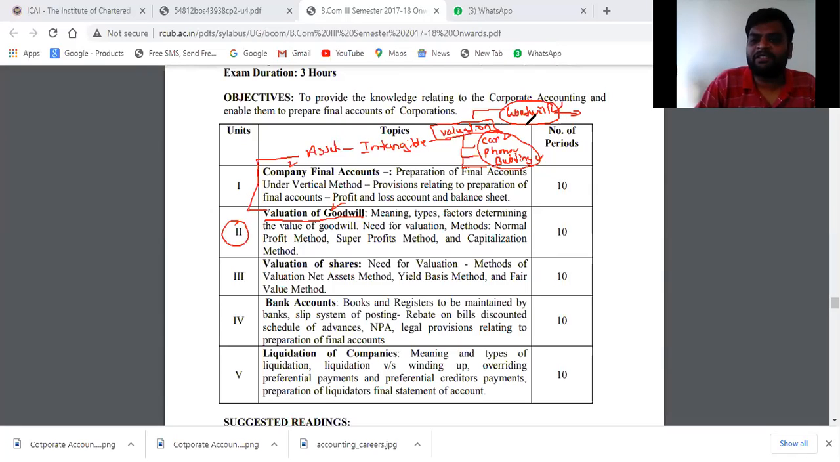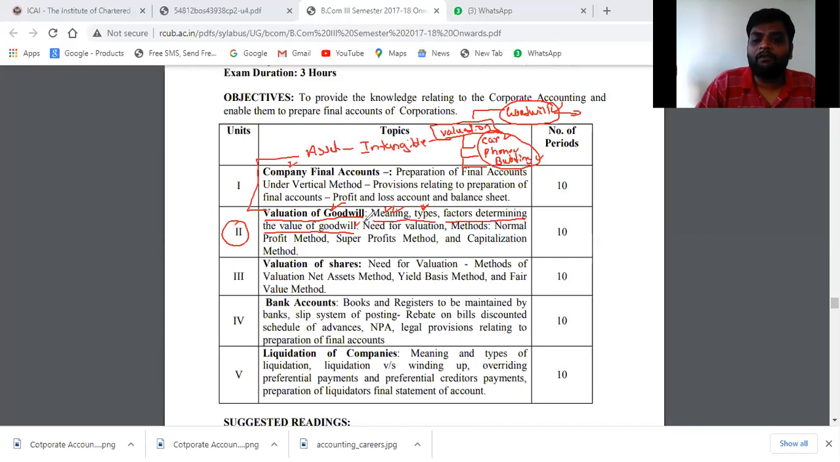On the basis of the performance of the company, the profit earned by the company, the reputation they have, and the market capacity they have earned in the process of this business. Then there are methods to calculate goodwill, that is, its meaning and types. We are going to learn what exactly goodwill is, what the types of methods are, and what the factors determining the value of goodwill are.